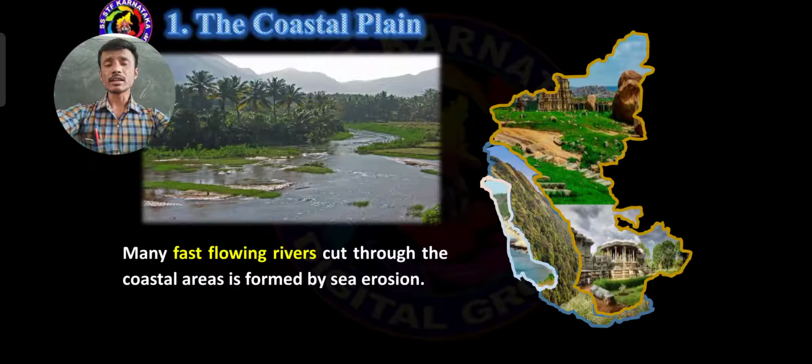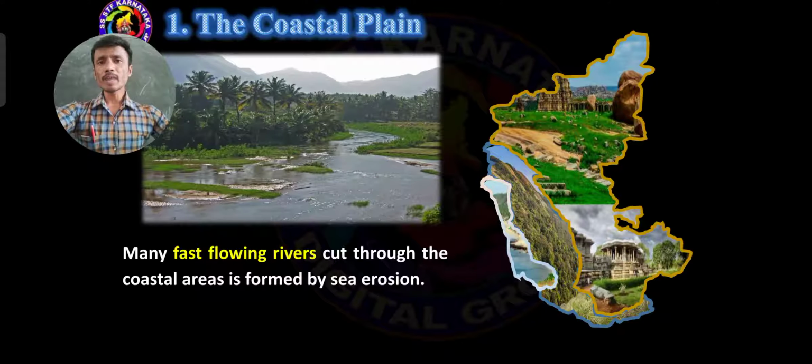Because the rivers do not come from the same direction, they do not flow straight and join the sea. If they came straight and joined the sea, coastal erosion would not happen. Got it? So the rivers come from different and various directions. So many fast flowing rivers cut through the coastal areas, formed by sea erosion.